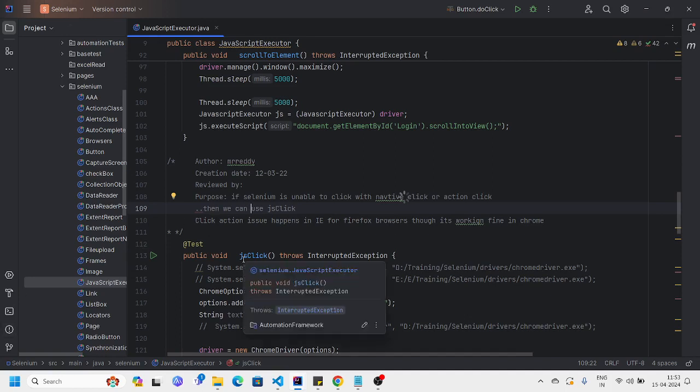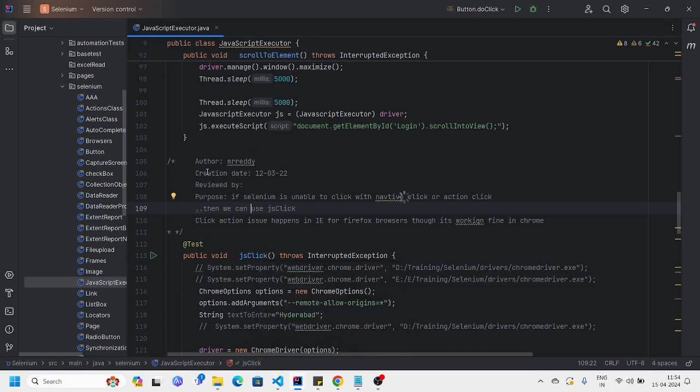So where does this problem happen in the real-time world? Most of the time we observed it in browser compatibility testing. For example, if I want to execute a script on different browsers, the click is working fine in the Chrome browser, but the same click won't work in Internet Explorer as well as Firefox. There is a possibility; we faced this problem many times. So at that time we can just use the JS click. JS click will work on Firefox and IE without any issue.